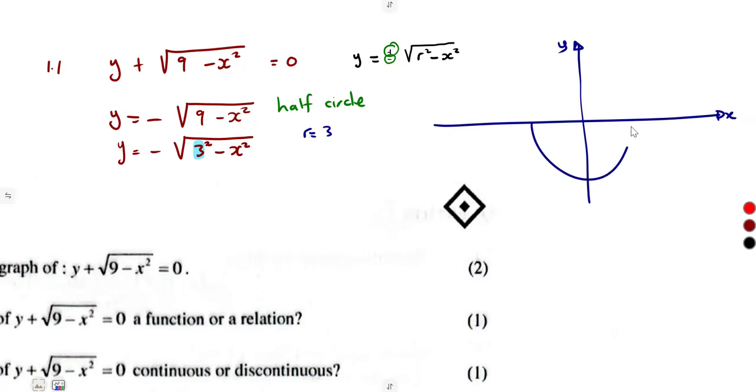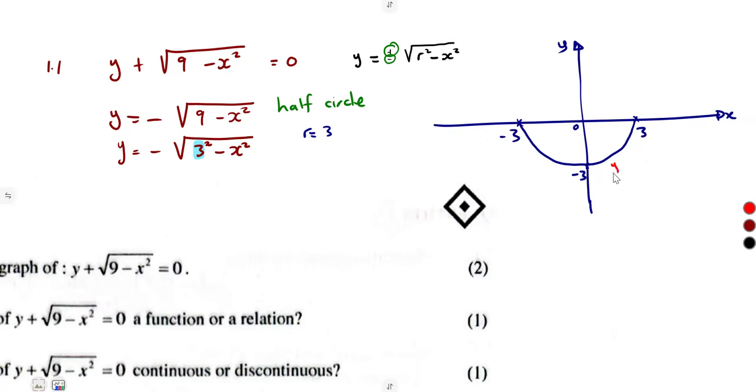But this one is below the x-axis. So if you know, guys, that you're dealing with a half circle, just present your half circle, then you indicate the values that you are going to have as your intercepts. Remember, it is a half circle or a semicircle of radius 3 units, meaning from the origin to this, we have 3 units going down, so that's a negative 3. From the origin going this side to the circle, we've got 3 units, and this side 3 units again, but this is negative 3. So that was the case.